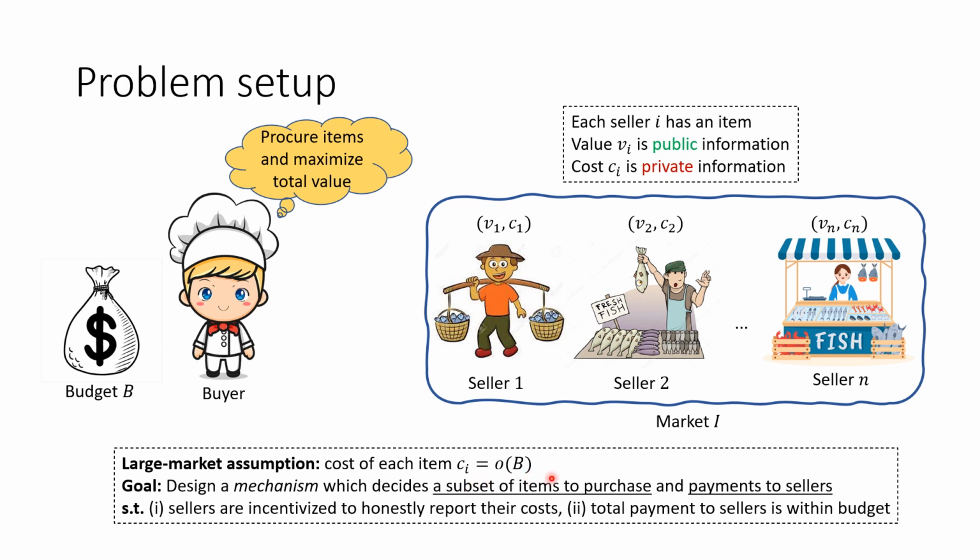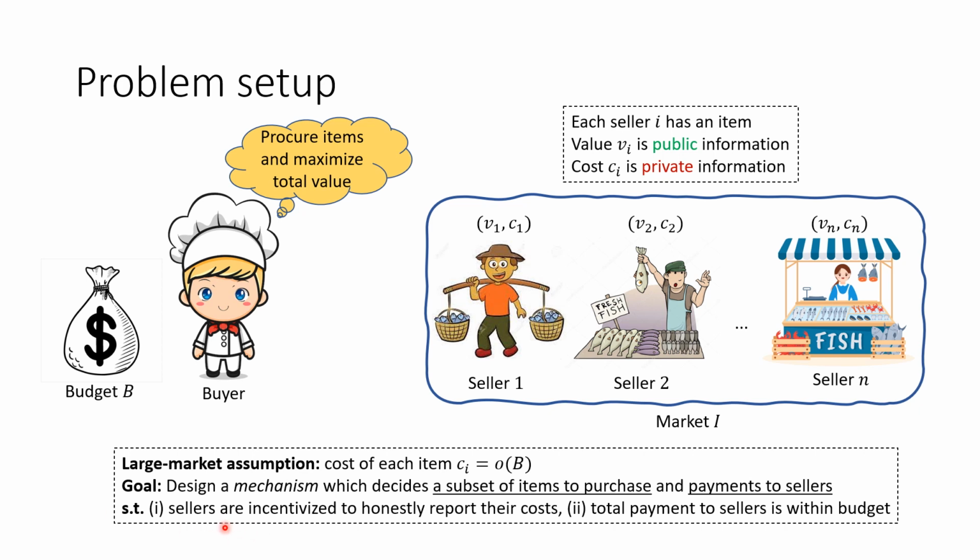The goal of budget feasible mechanism design is to design a mechanism that decides which subset of items to purchase for the buyer, and specifies the payments to the sellers. A mechanism has to satisfy two constraints.